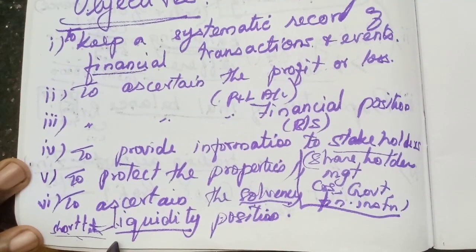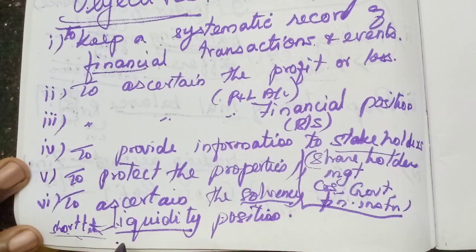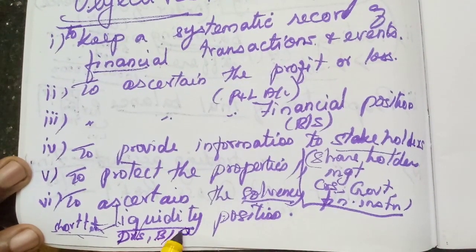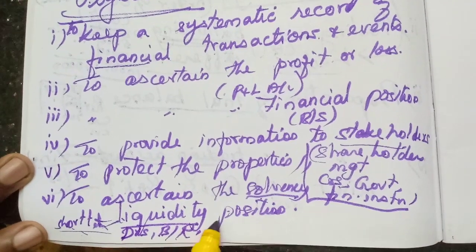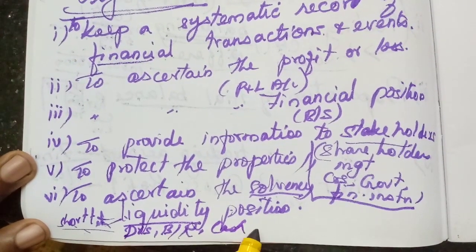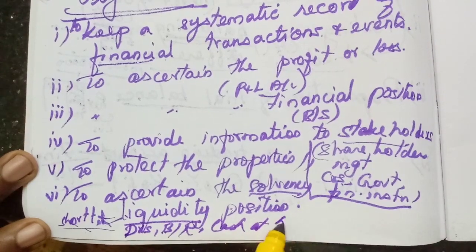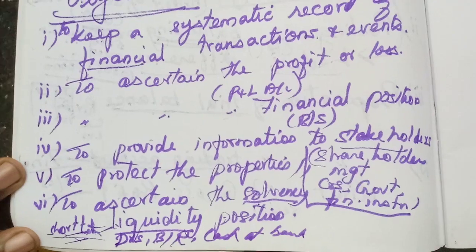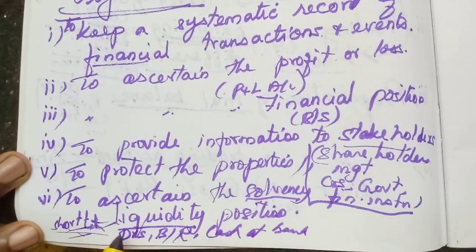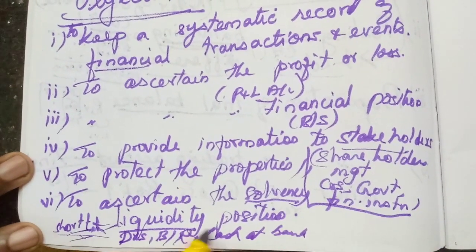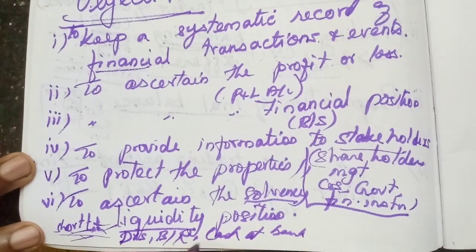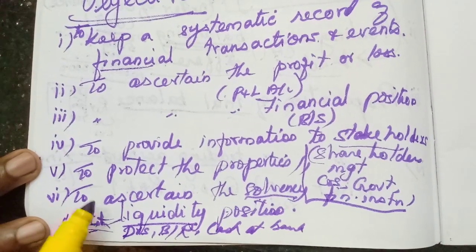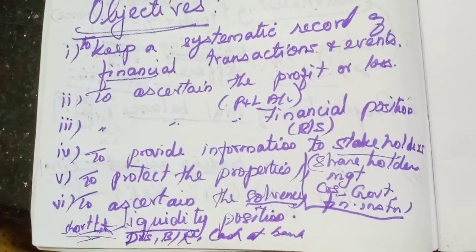The amount that we have to receive from the debtors, then all the bills receivable that we have in hand, then cash at bank. All these are current assets. Are these assets enough to repay the short-term liabilities? That is called the liquidity position. So, to ascertain the solvency position and liquidity position of the enterprise is also the last objective. All these are the objectives of the business.